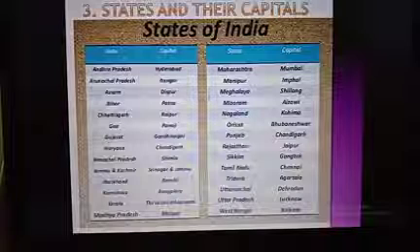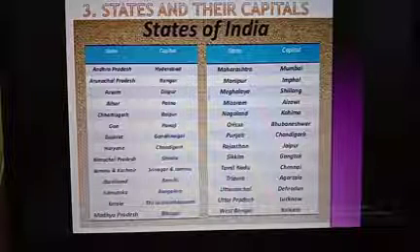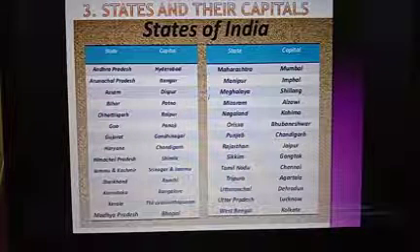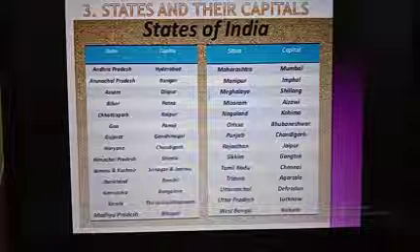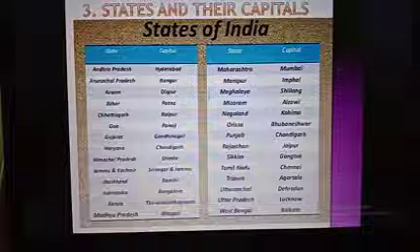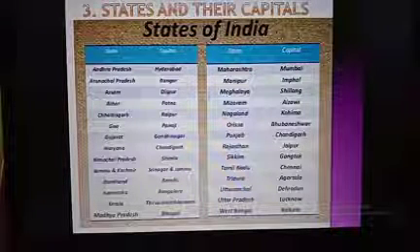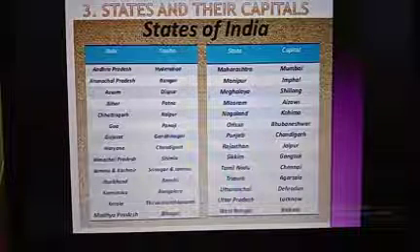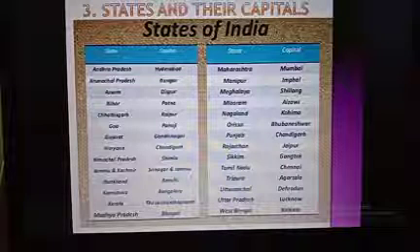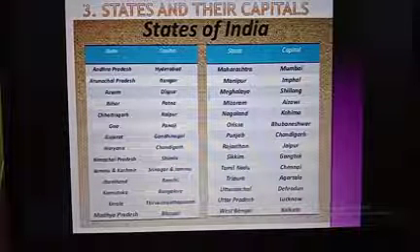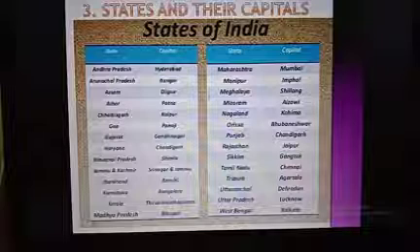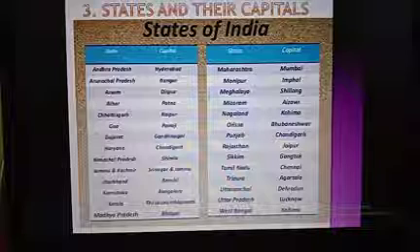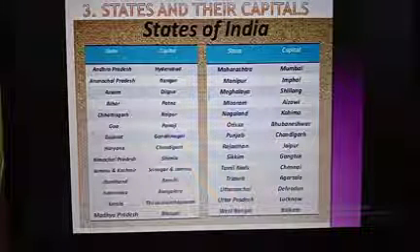Then next one is Arunachal Pradesh, the capital of Arunachal Pradesh is Itanagar. Next one is Assam. Capital of Assam is Dispur. Next one is Bihar. Capital of Bihar is Patna. Next one is Chhattisgarh. Capital of Chhattisgarh is Raipur. Then next one is Goa. Panji is the capital of Goa.